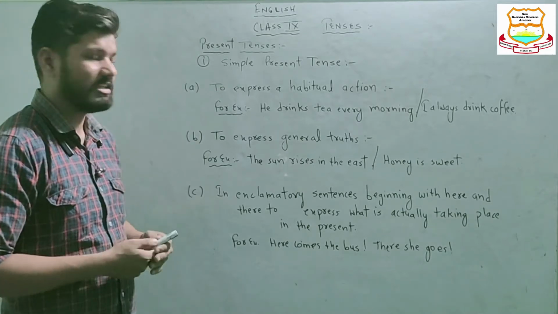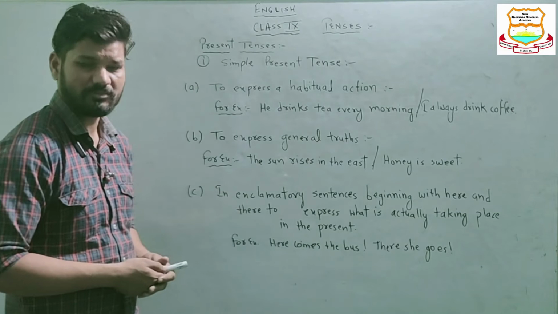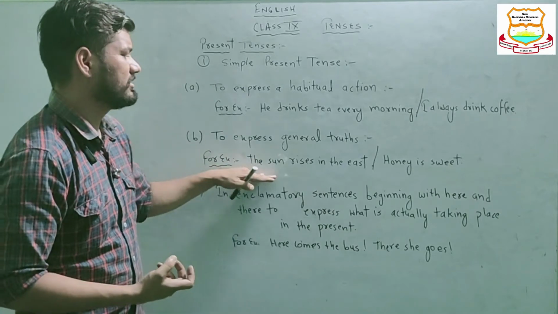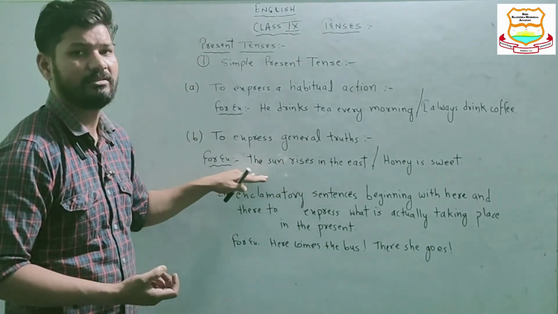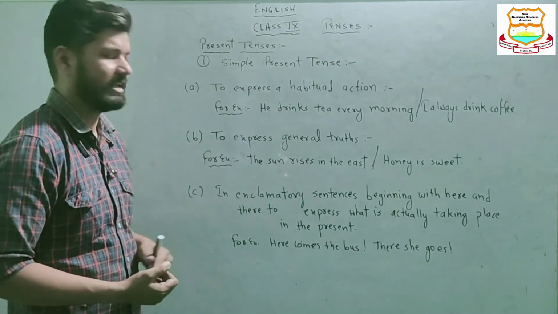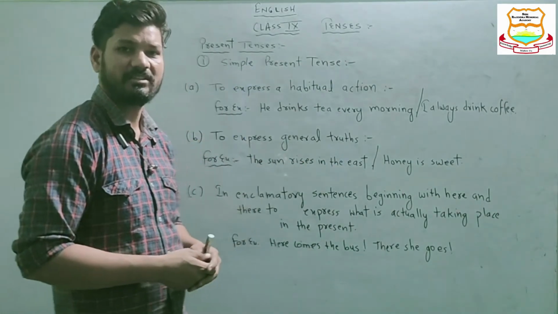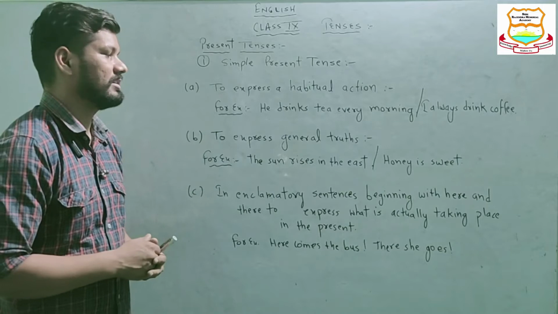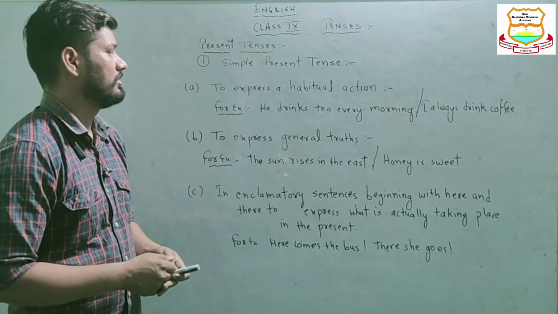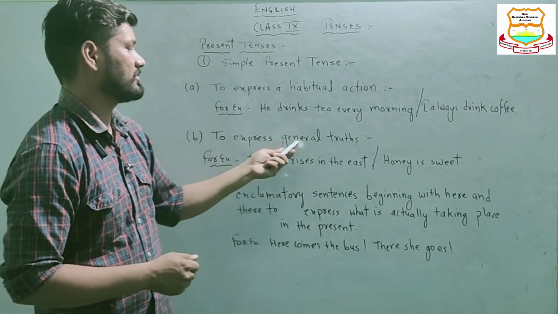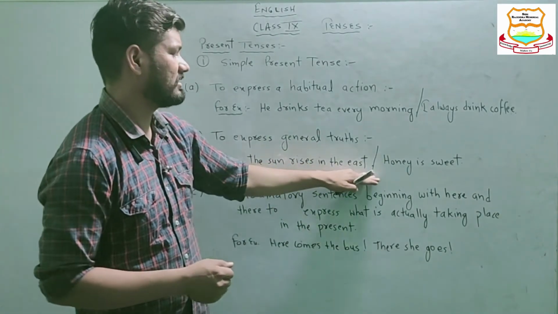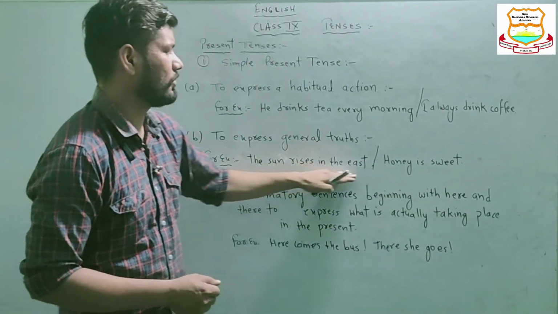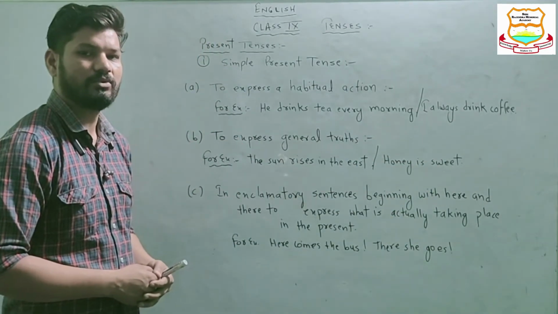The second use we can see is to express general truths. When we are expressing a general truth or general facts, they fall under the category of simple present tense. Like this: the sun rises in the east. It is a general truth. Honey is sweet. Again the same. Both these sentences are used to express general truths. They are defining a general truth, so simple present tense is followed in both these sentences.